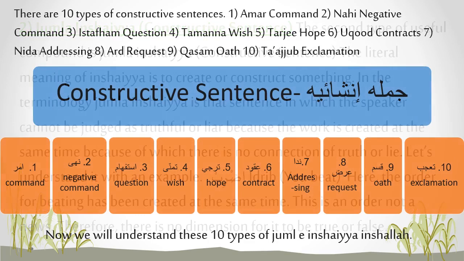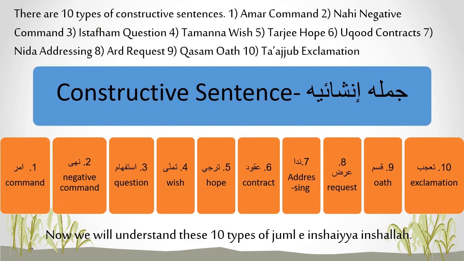There are 10 types of constructive sentences. Number 1, amr or command. Number 2, nahi, negative command. 3, istifham, question. Number 4, tamanna, wish. Number 5, turajji, hope. Number 6, uqood, contract. Number 7, nida, addressing. Number 8, arz, request. Number 9, qasm, oath. Number 10, ta'ajjub, exclamation.